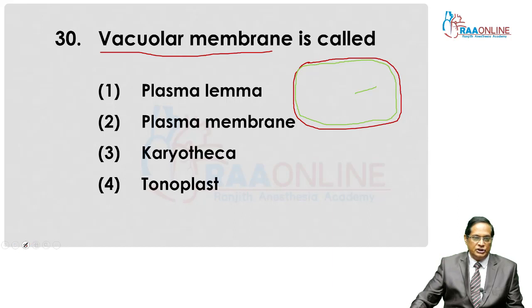Then in mature plant cell, a large central vacuole is present. This is the large central vacuole.